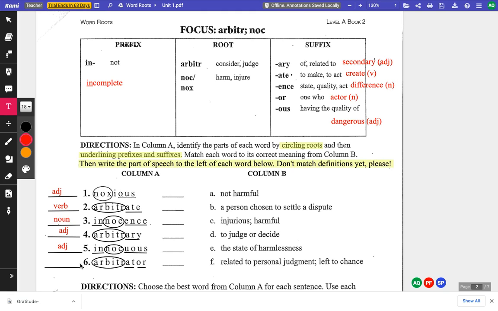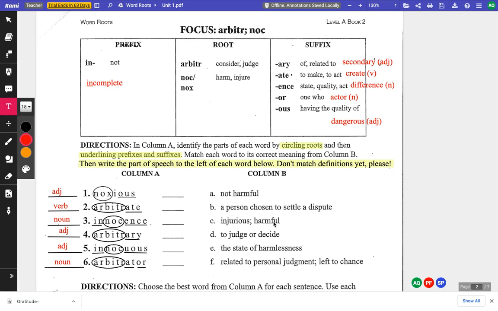And finally, the word arbitrator, it actually has two suffixes. It has ate, like arbitrate, and then it ends with an OR, one who arbitrates. Ends with an OR, like actor, or the word creator ends with OR. And those are all nouns. Okay, so check your parts of speech, make any changes that you need to, because next we're going to take